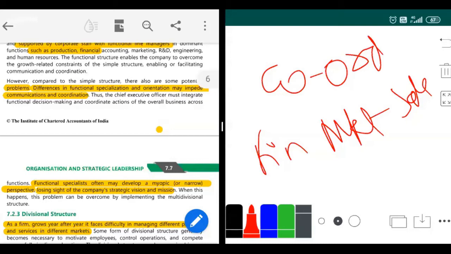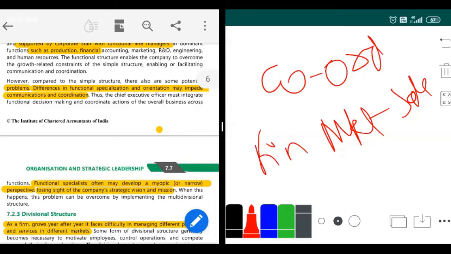Next, functional specialists may often develop a myopic or narrow perspective, losing sight of the company's strategic vision and mission. Let me repeat. When there are 2 to 3 functions, there are functional managers for each. If I am the owner, I will get my reports from the functional managers only. Each functional manager will try to prove to me that they, or their function, is the best.